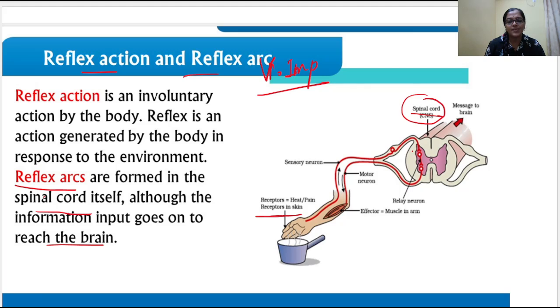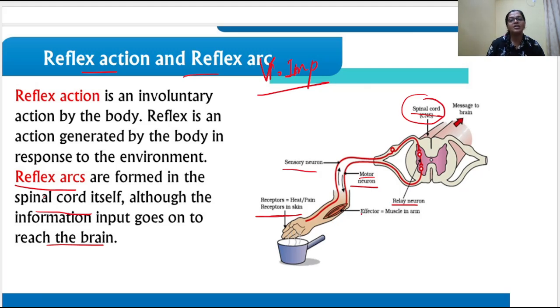So in the spinal cord, what happens? The message is passed inside the spinal cord and is processed by the relay neuron. From the sensory neuron, the message is passed to the relay neuron. The relay neuron is the connection between the sensory and the motor neuron. So the relay neuron will pass the message to the motor neuron, and finally the message will be passed to the effector organ.